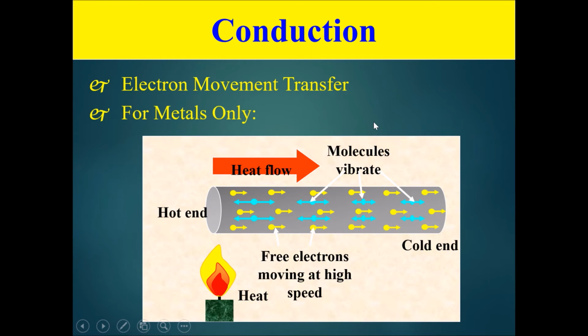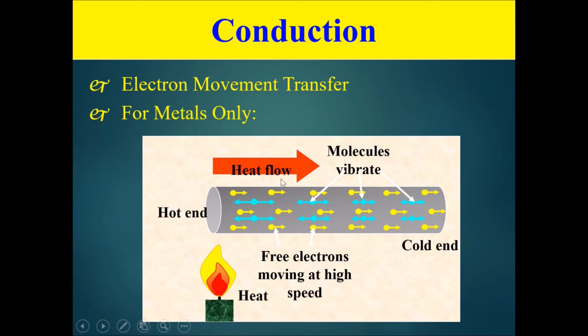Now we have the second kind of conduction, which is for metals only. Now metals have this special thing inside them that is free flowing, and this is called electrons. If you have ever seen a piece of wood that is infested with an ant's nest, you would sort of get what I mean. Imagine the piece of wood and it's swarming with these ants. That is how you could imagine electrons to be swarming through metal. Anyway, because of these free electrons, metals can transmit heat quite fast.